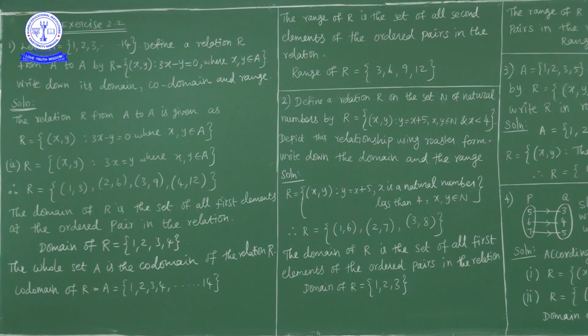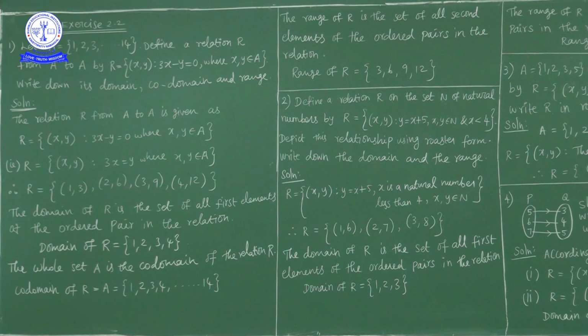of a relation is set of all second elements of all ordered pairs in this relation. So here in this relation R, what are the ordered pairs? 1 3, 2 6, 3 9, 4 12. So second elements are 3 6 9 12. So these come under range. So range of R is set containing the elements 3 6 9 12.